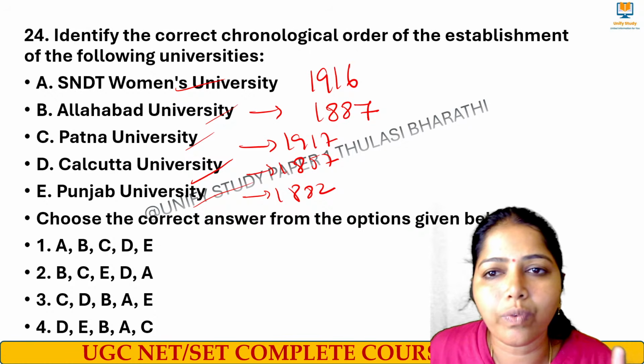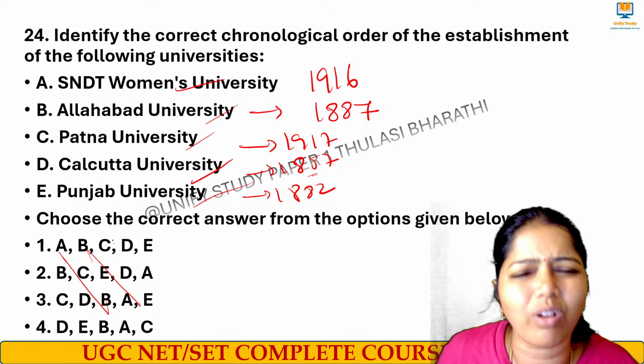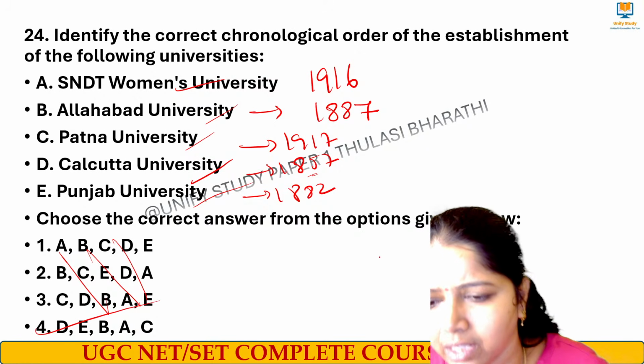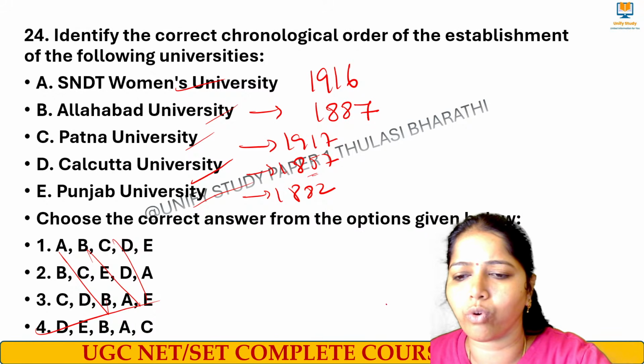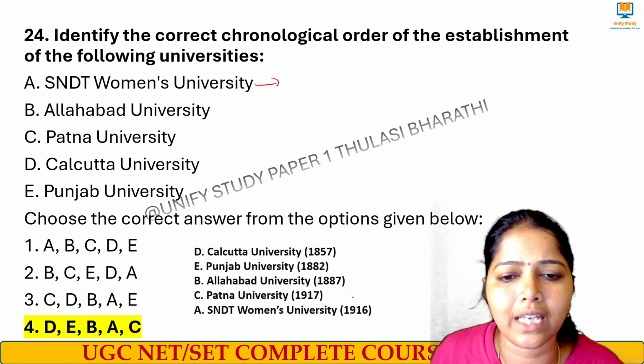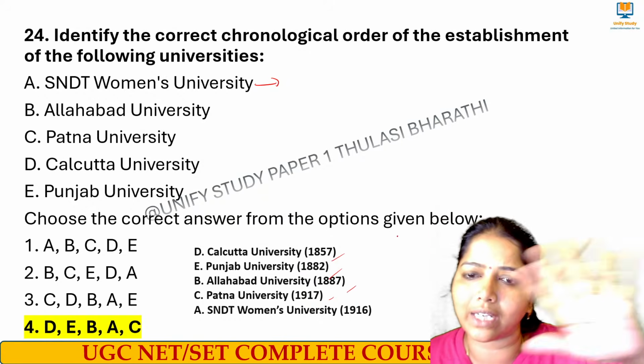Recall it. So when I arrange it in chronological order, which comes first? 1857, D. Eliminate all the other options. That's all. Yes. Great. Very good. Option number 4 is the right answer here. Option number 4, because SNDT 1916, and then we had Patna 1917, Allahabad 1887, Punjab 1882, Calcutta 1857.